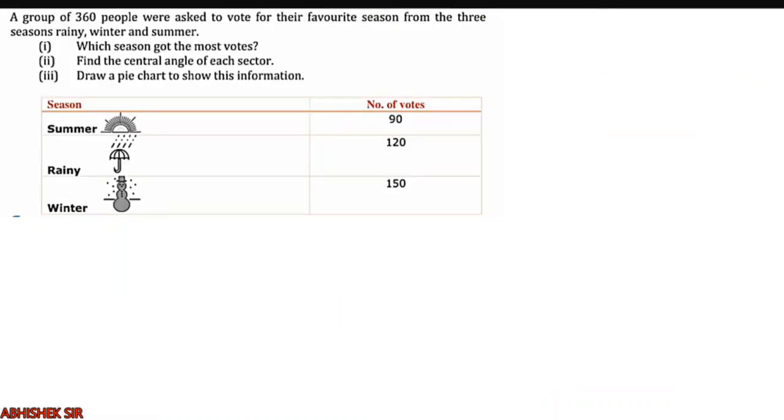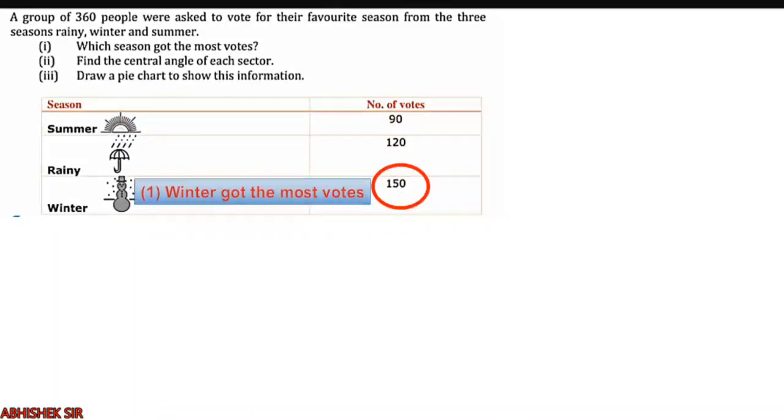Clear? Moving on to the next question. This question is very easy. A group of 360 people, so the total is given, 360, right? Now they were asked to vote for their favorite season from three seasons: rainy, winter and summer. Which season got the most votes? You can see the first one here: summer is 90, rainy is 120, winter is 150. So which one has the highest number of votes? That is 150. So winter got the most votes.